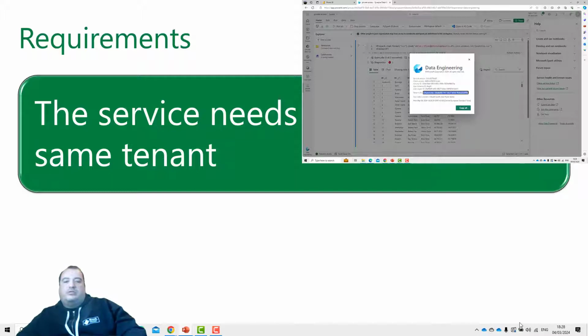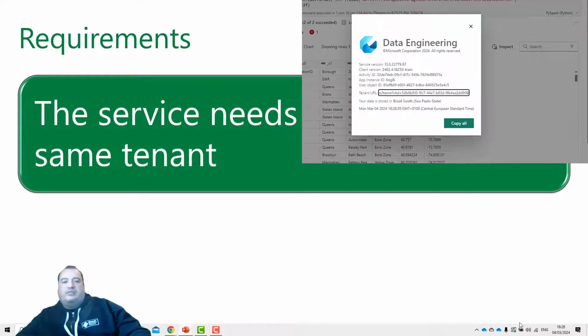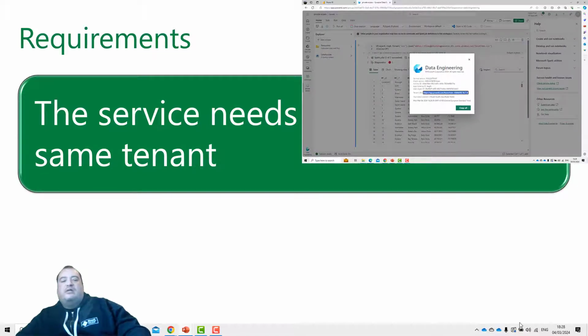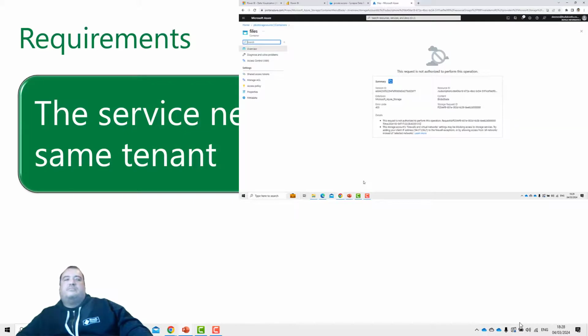What's important on this tenant URL is the ID contained on this URL. This ID, which we can notice, it starts with 52B6B9. Let's check this on the Azure environment. Now you can see here on the side of the screen the Azure environment.